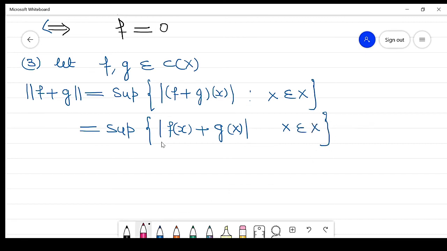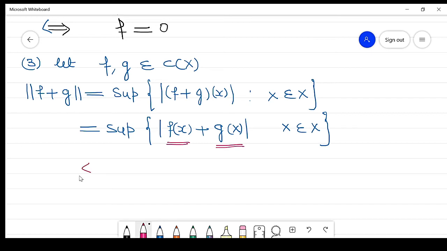Now apply the triangle inequality to these two values, these two scalars, because it is a scalar valued function. So in real or complex numbers, it satisfies the triangle inequality.